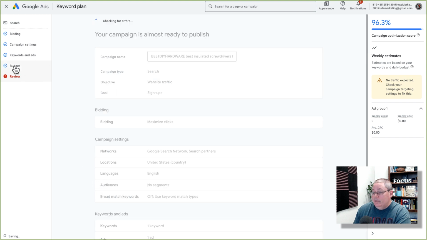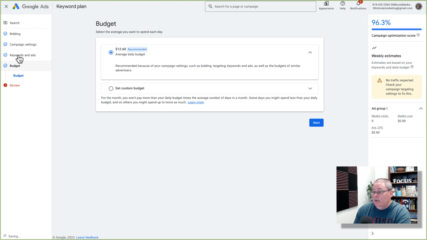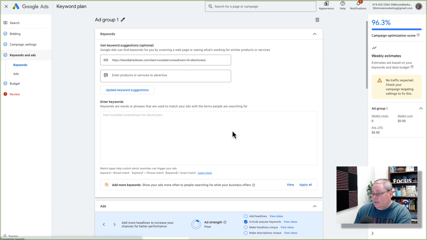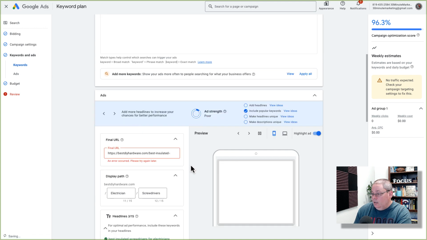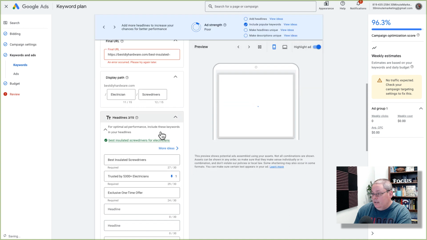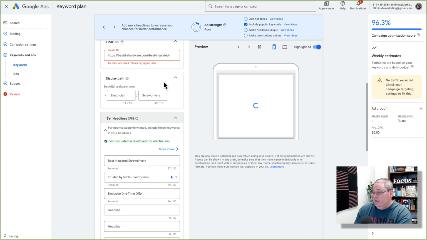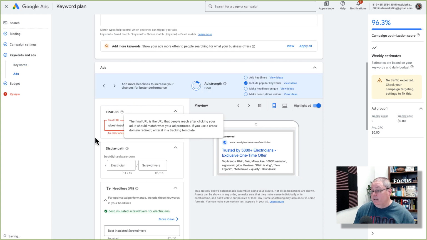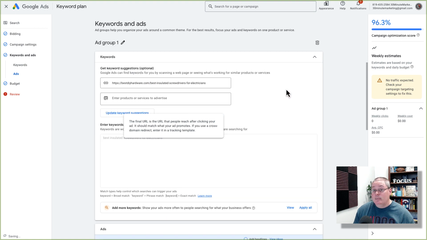It won't even take me back to budget or keywords. Oh no, here we go. Took me back to budget, but it doesn't actually say there is an error there. The keywords. Where are my keywords? An error occurred. Please try again later. So I have an error here. So there's some error here inside of the final URL, and this is just extremely slow for some reason.